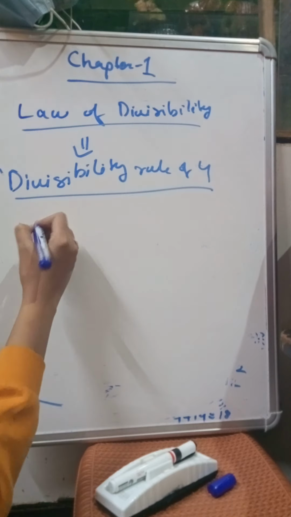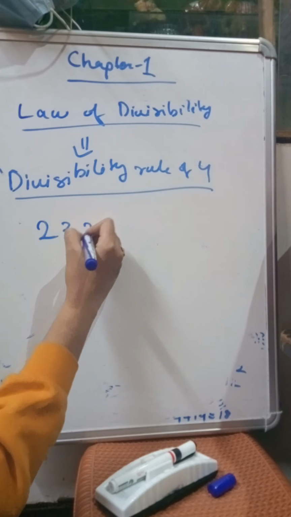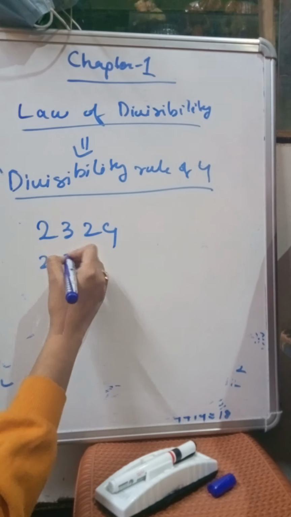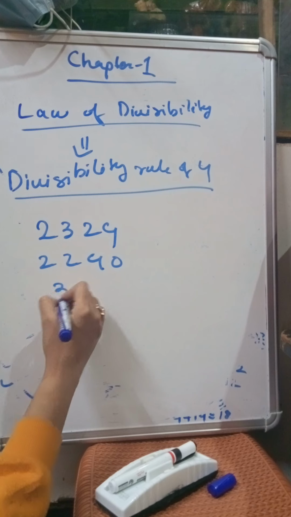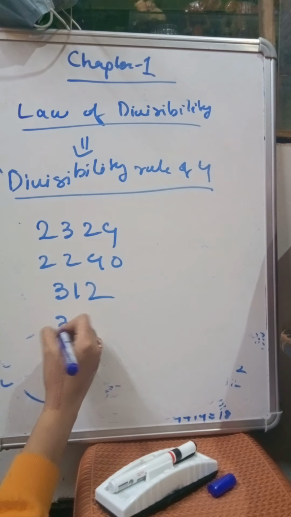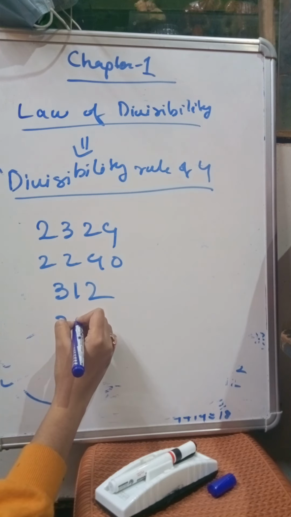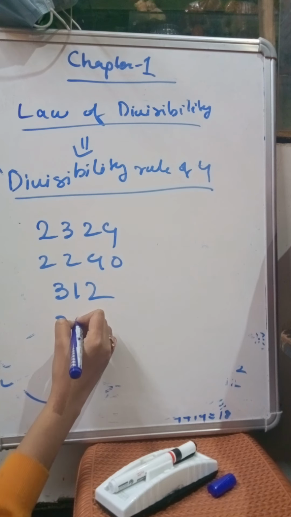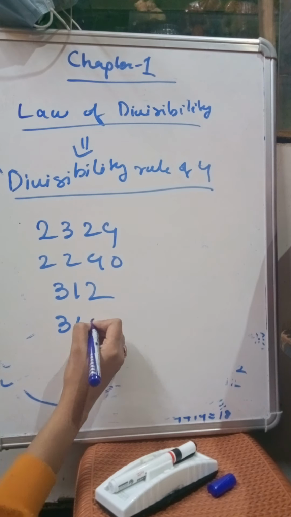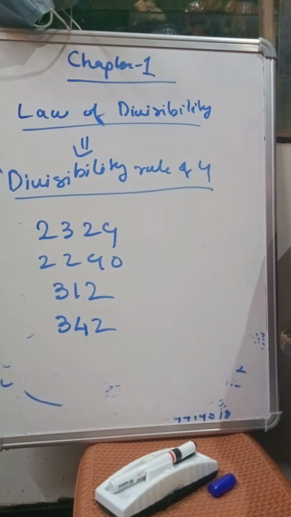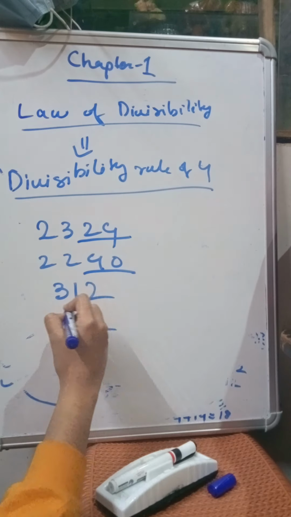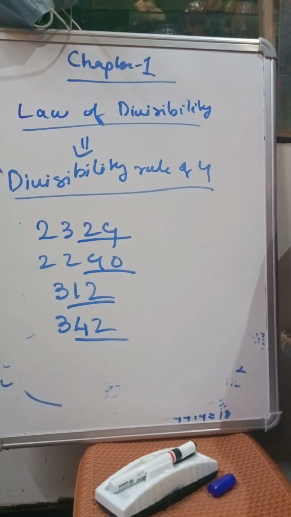Suppose there is a very big number like 2, 3, 2, 4, 2, 2, 4, 0, 3, 1, 2, 3, 3, 4, 2. Okay. So in this case what we will do, we will check the last two digits only. Now we have to check whether these last two digits are divisible by 4 or not.